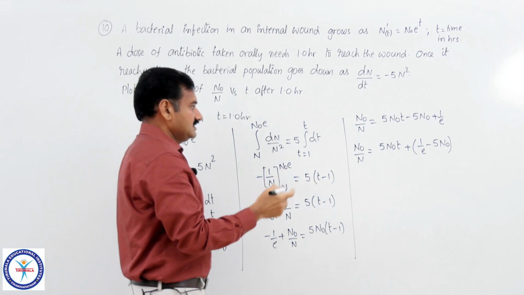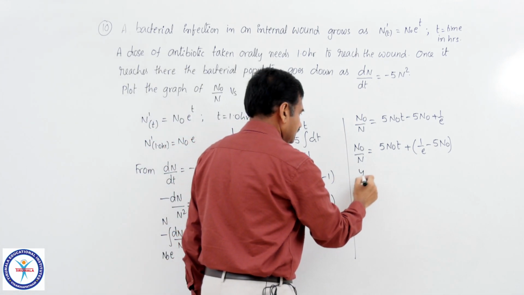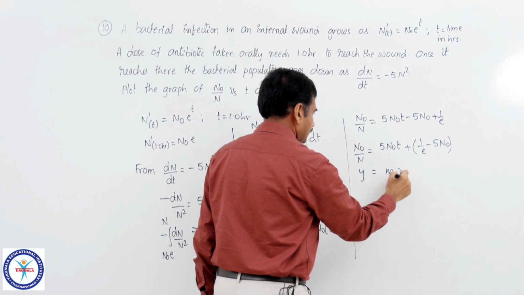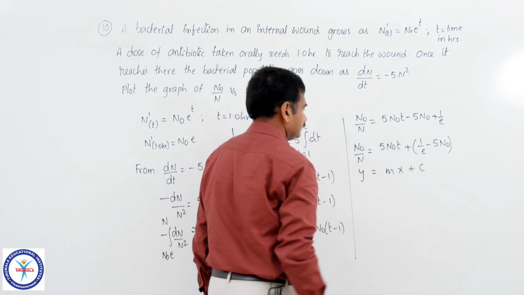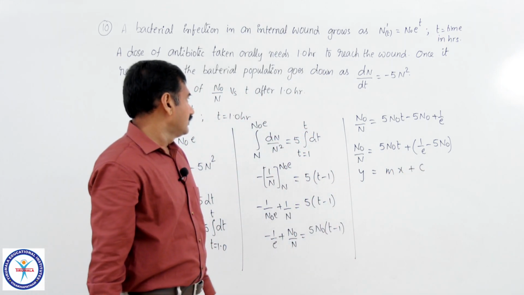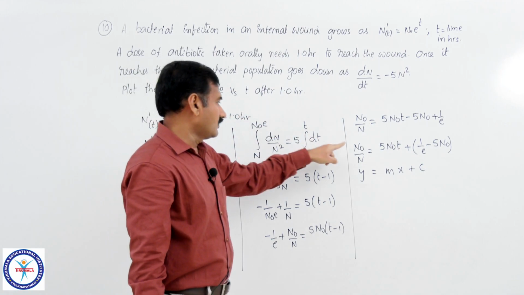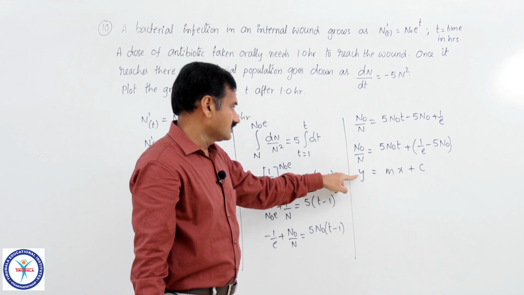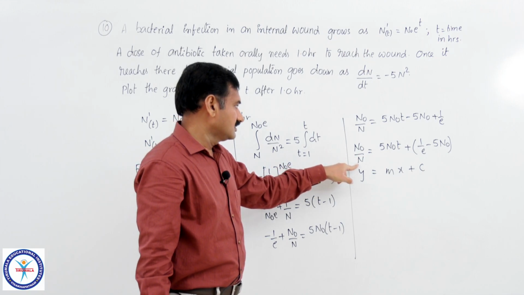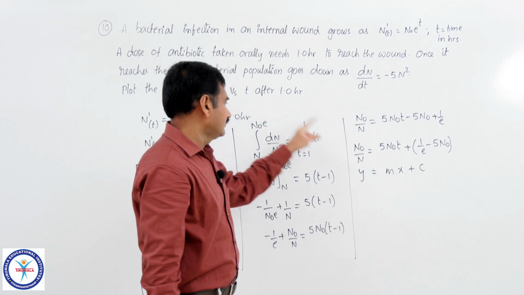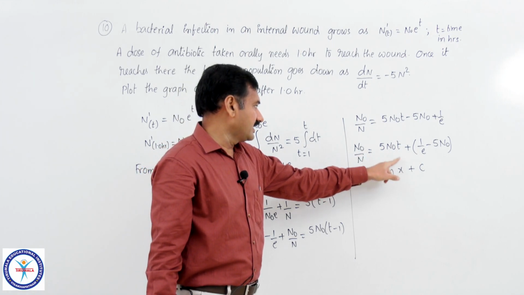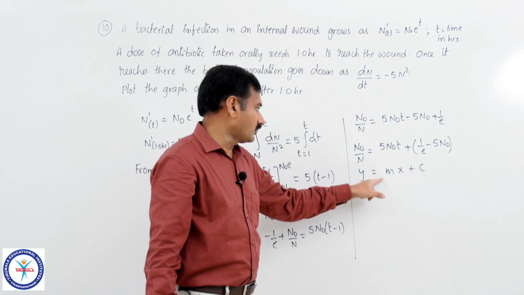So, if you compare this equation with y is equal to m into x plus c, because it is the n naught by n versus t graph, n naught by n must be taken on y axis. So, value of y is n naught by n. On x axis time. So, in place of x time is there. What is the slope now?